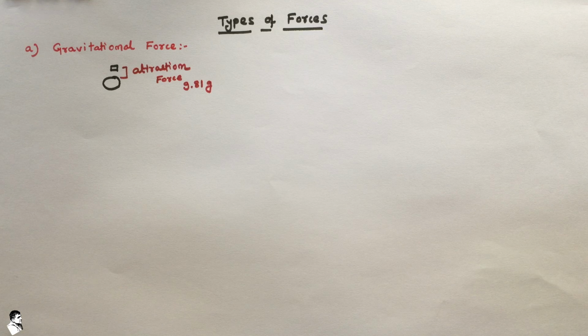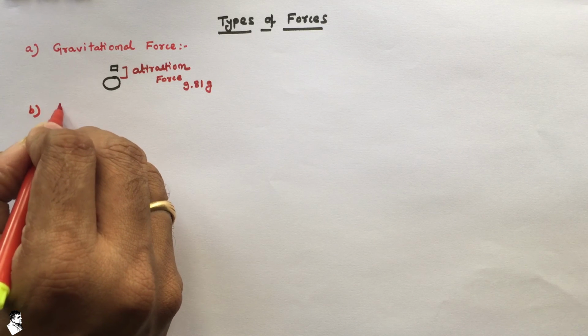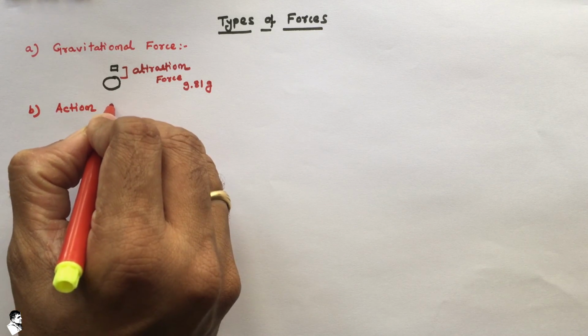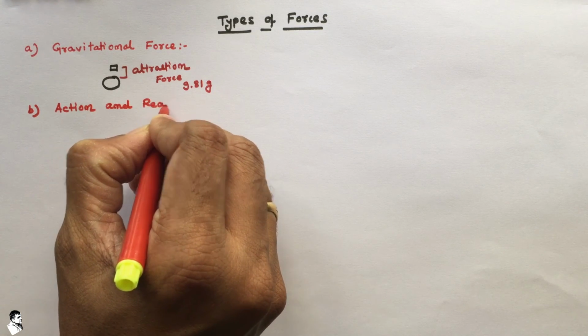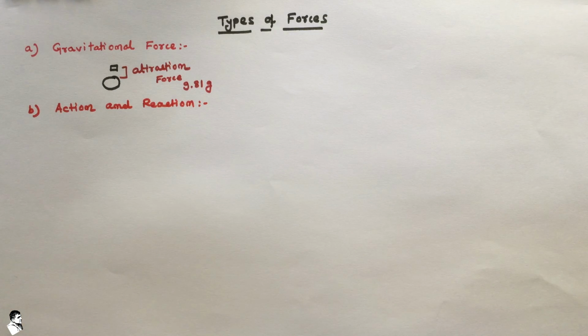Other than that, the second one is action and reaction. That is basically as per Newton's third law.